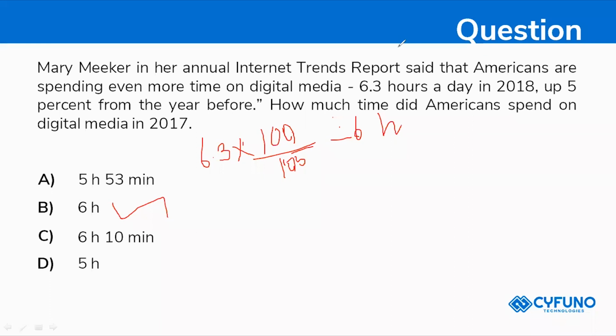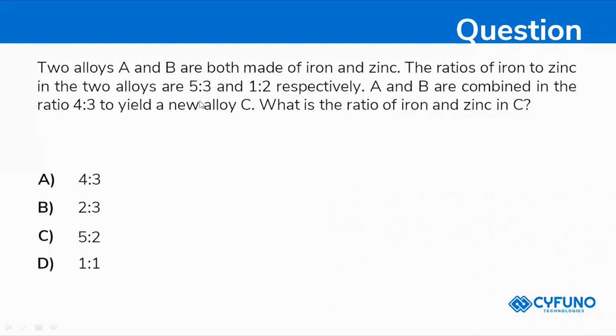So here's your next question. Approximately 6 hours. So two alloys A and B, both made of iron and zinc. The ratio of iron to zinc in the two alloys are 5:3 and 1:2 respectively. A and B are combined in the ratio 4:3 to yield a new alloy C. So what is the ratio of iron and zinc in C?